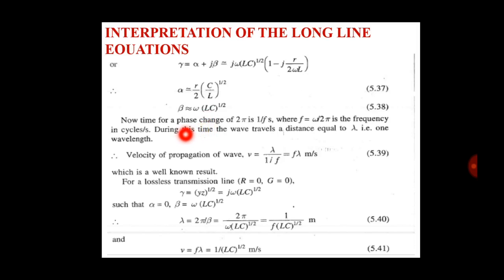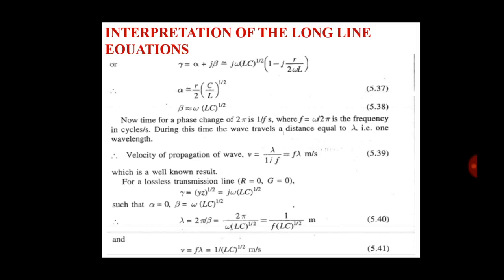The time for a phase change of 2 pi is 1 by f seconds, where f is equal to omega divided by 2 pi, the frequency in cycles per second. During this time, the wave travels a distance equal to lambda, that means 1 wavelength.